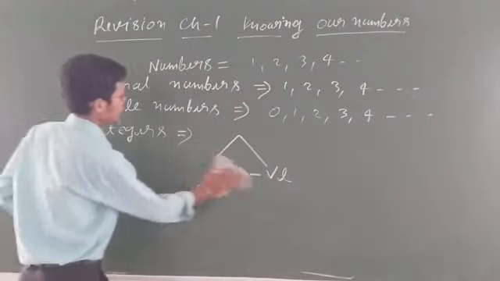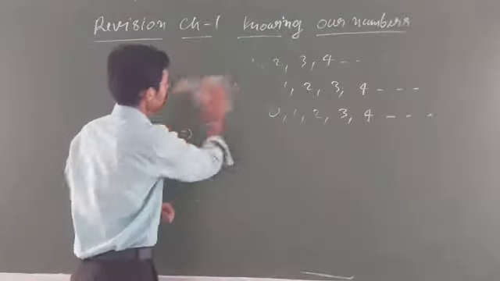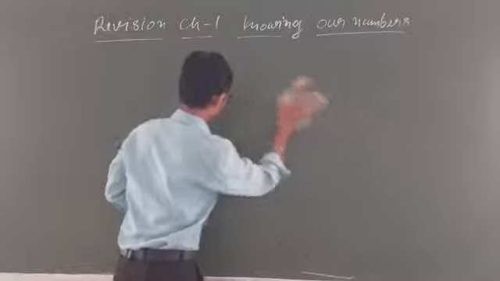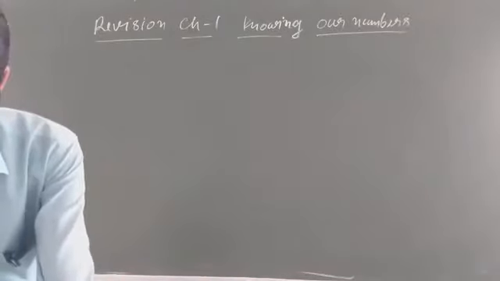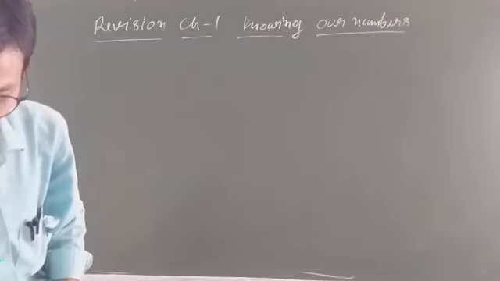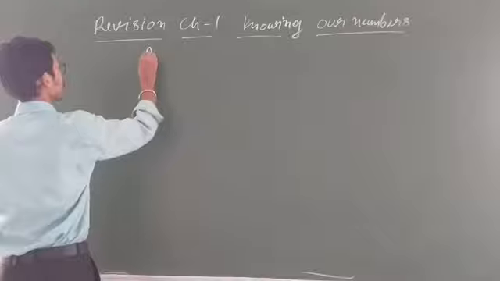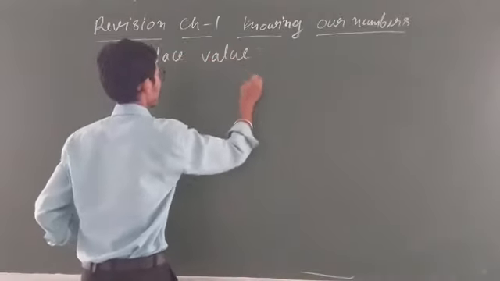Now come to the next topic. So the basic thing is clear, students? What is an integer? What is a natural number? What is a whole number? Clear? With the help of these we form the numbers. Clear students? So now the next thing is place value chart.